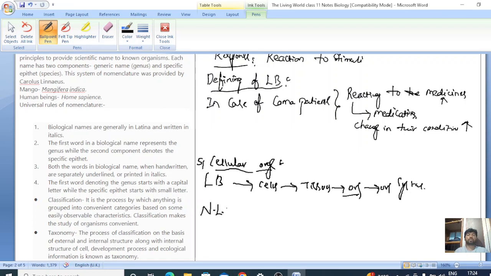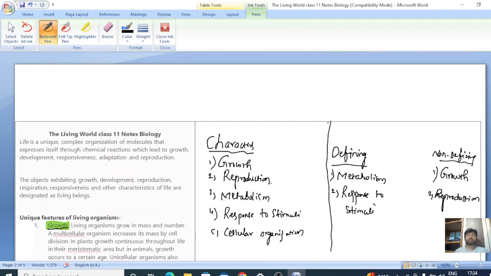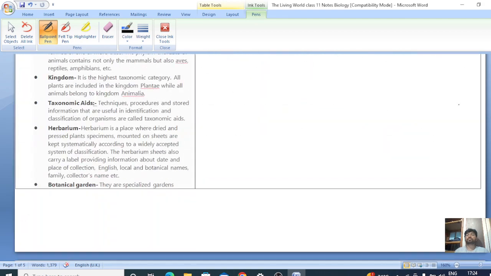No non-living being shows these characters like cells, tissues, organs, organ systems. Then cellular organization is only exhibited by living organisms. Then we can say that cellular organization is a defining character of a living organism.